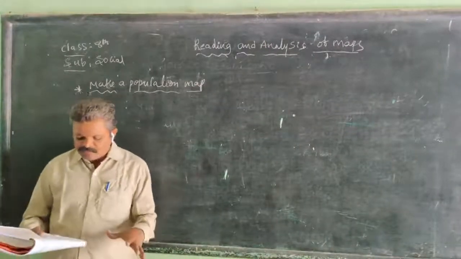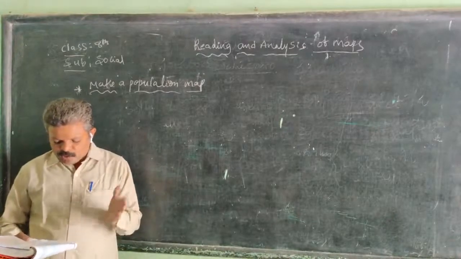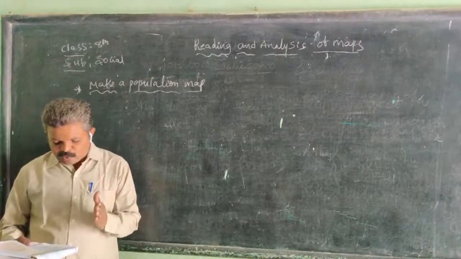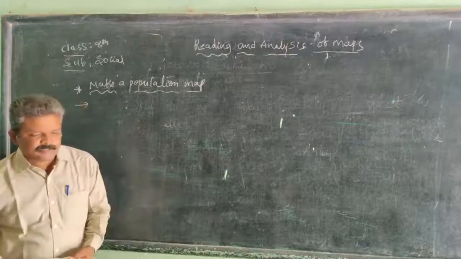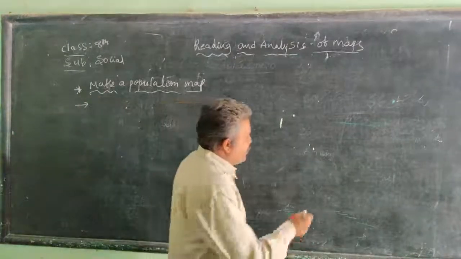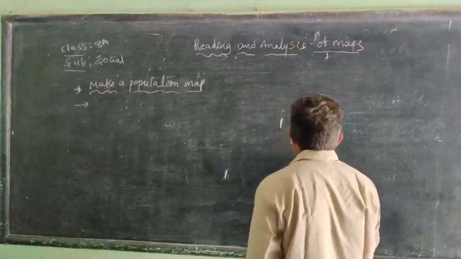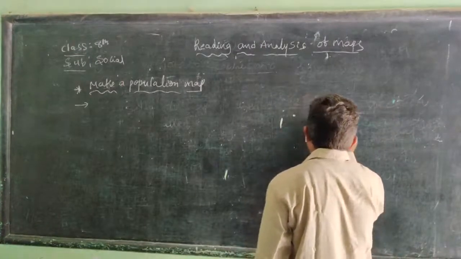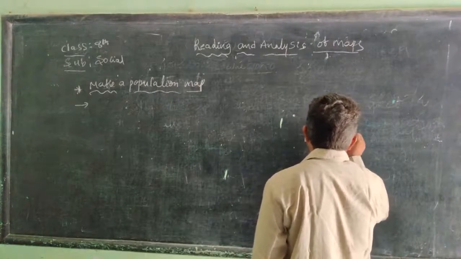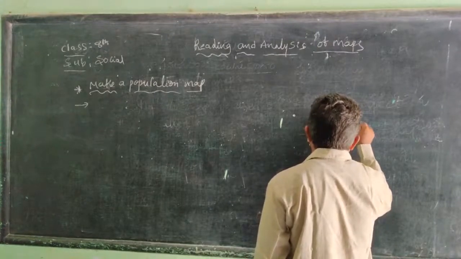So like that, in the classroom put one small line for every five students of that class. One line equals five. One line. Next one, two, three, four.